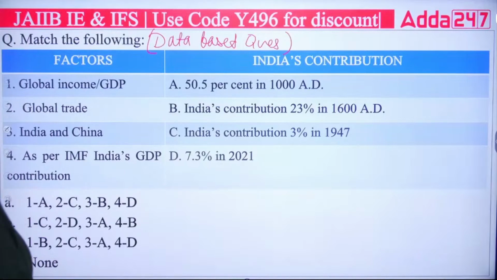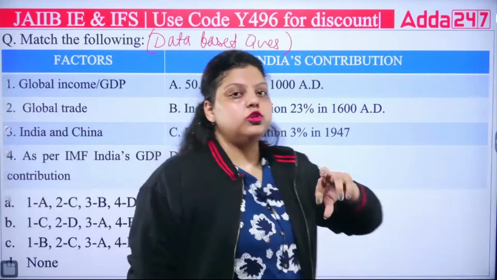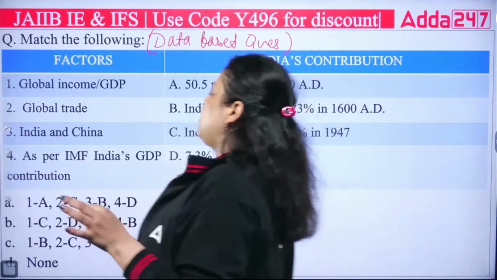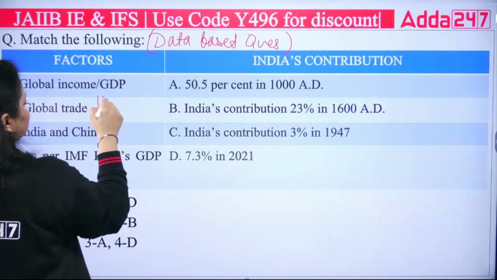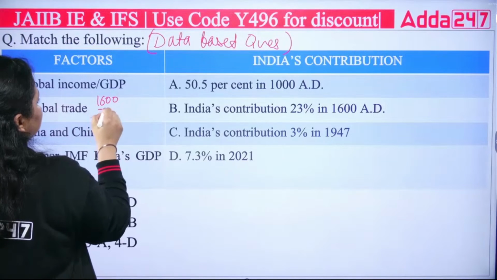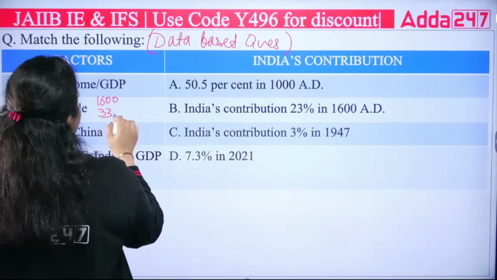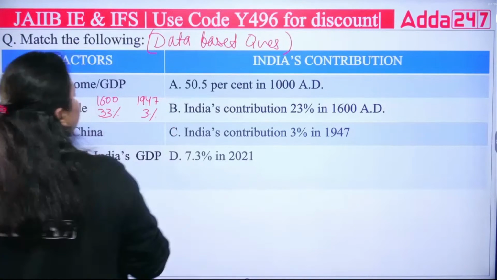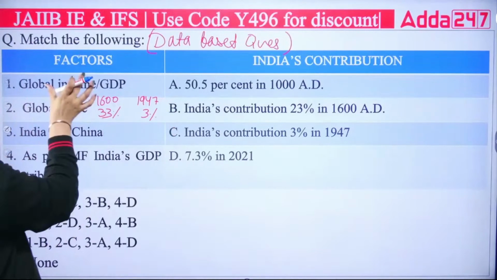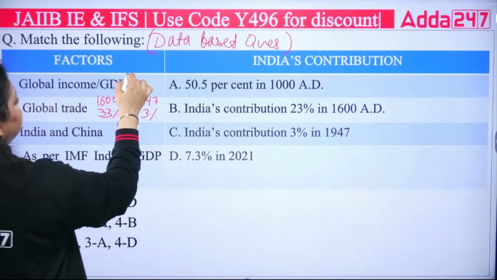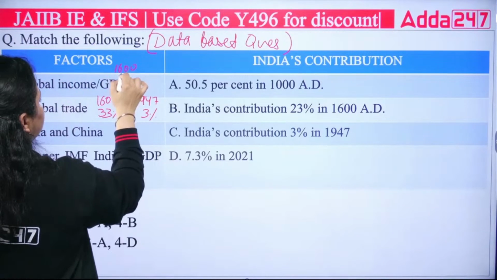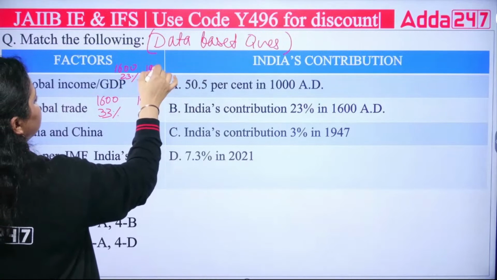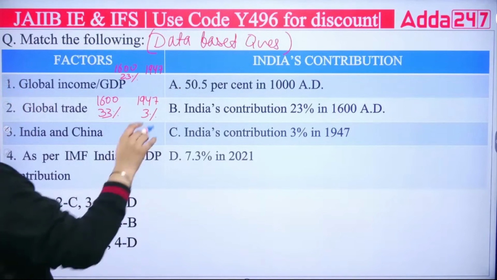Chalo. So first of all, they are asking about India's contribution in global trade. India's global trade contribution in 1600 was 33%. It remained only 3% in the year 1947. India's contribution in global income or GDP in 1600 was 23%, which declined to 3% in 1947 when the Britishers left the country.